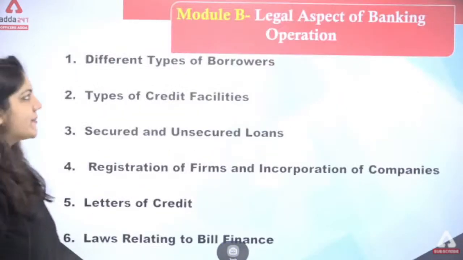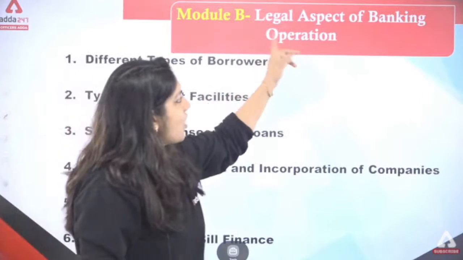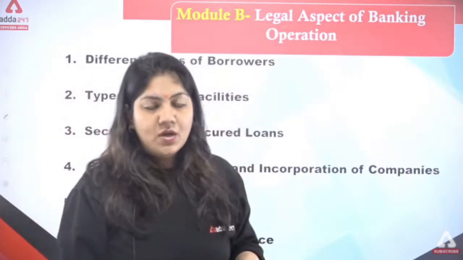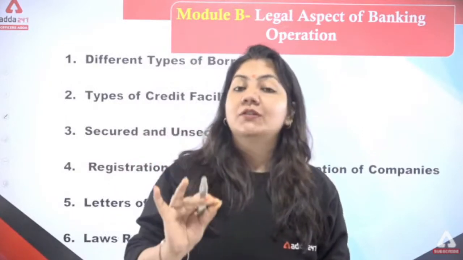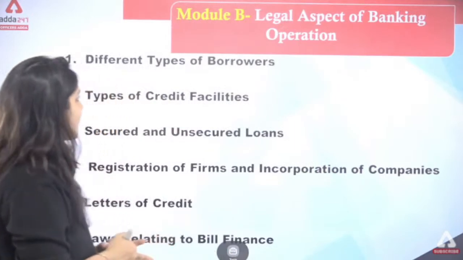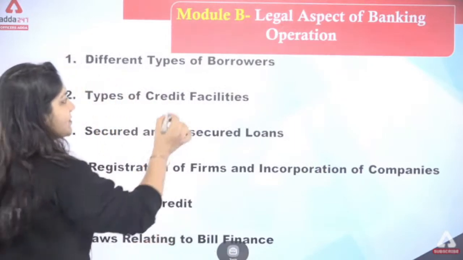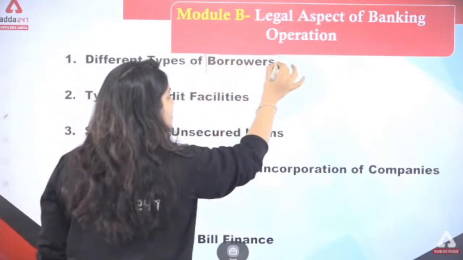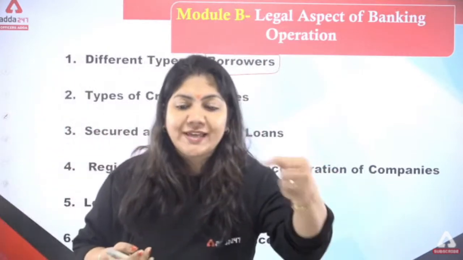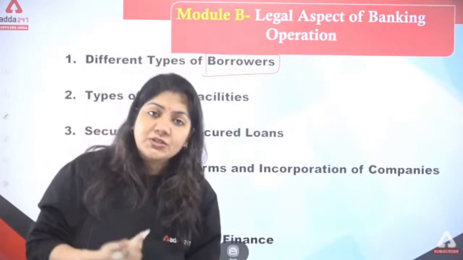Now, module B, the legal aspect of banking operation. So in this module, module B, you have to learn the banking terms. What is this? See, different types of borrower. So one word you have to write, that is borrower. Borrower means the person who takes money from the bank and financial institution.